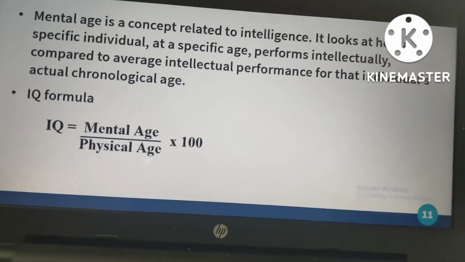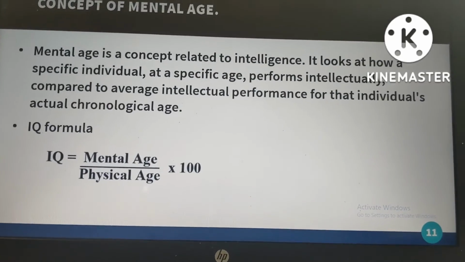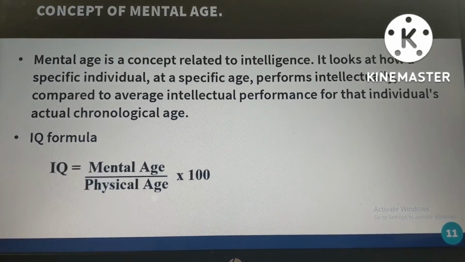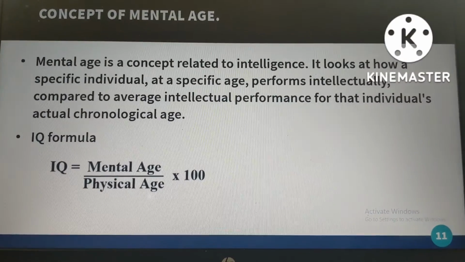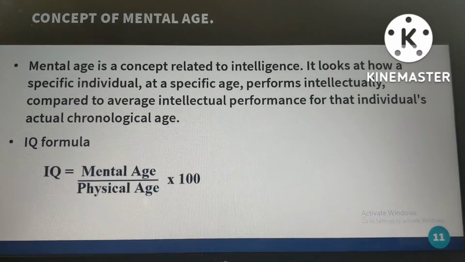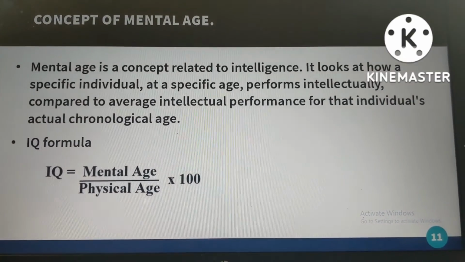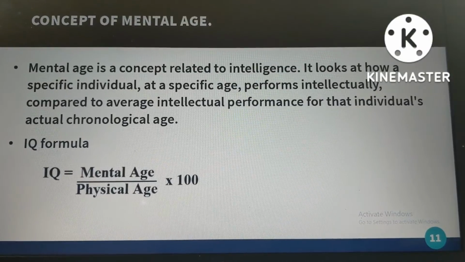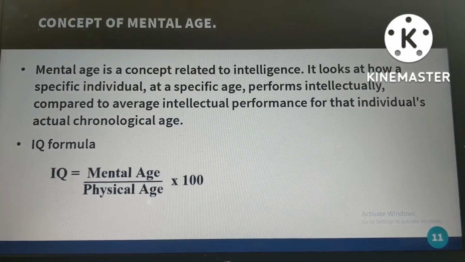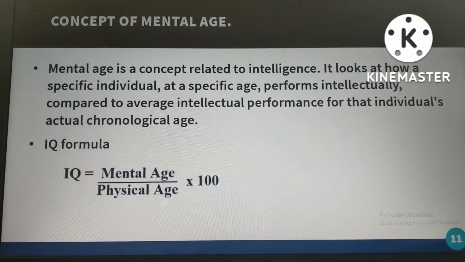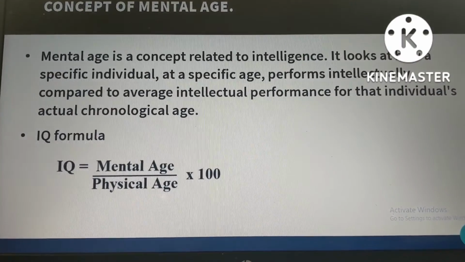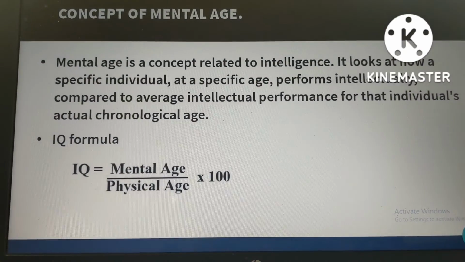So by mental age we understand how the child acts according to his mind, whether his intellectuality is growing or not, and we can judge the child's intellectuality.